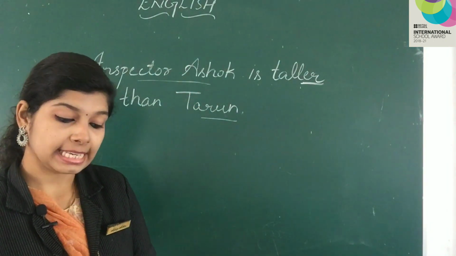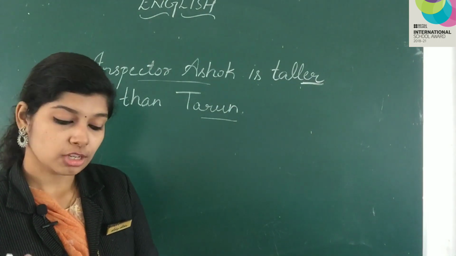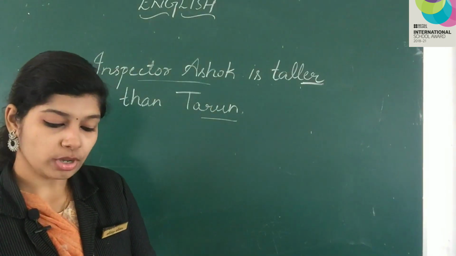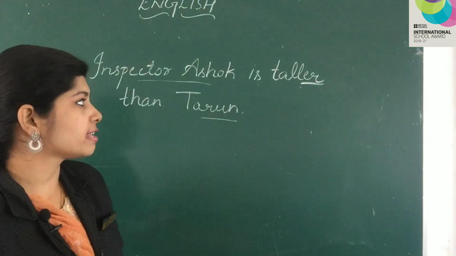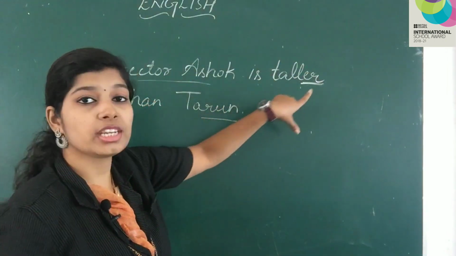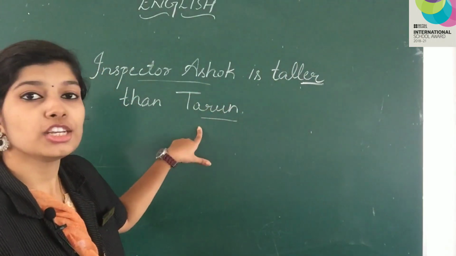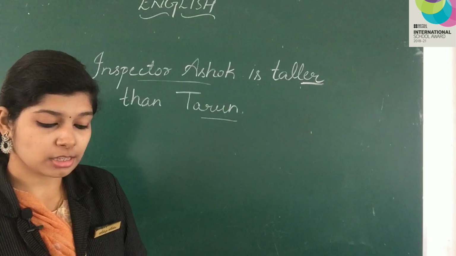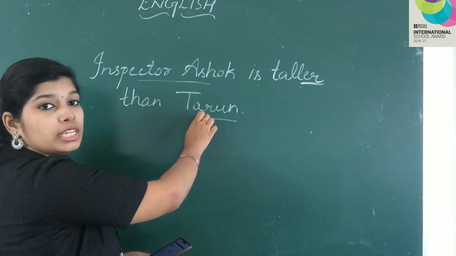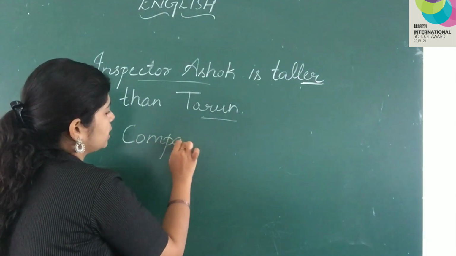Observe that we add ER to the original form of an adjective tall to compare the two people, nouns Inspector Ashok and Tarun. So as I said, we are using ER with the original adjective to compare between the two people. This form is called the comparative degree. Since we are comparing between the two people, it is called the comparative degree.